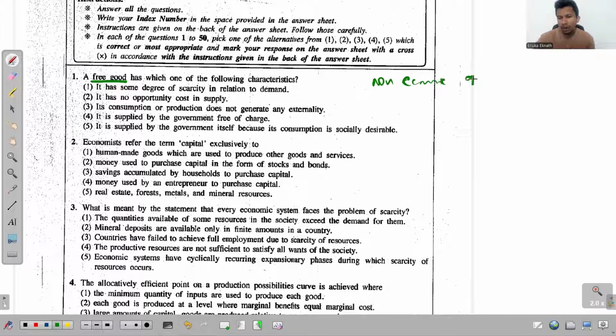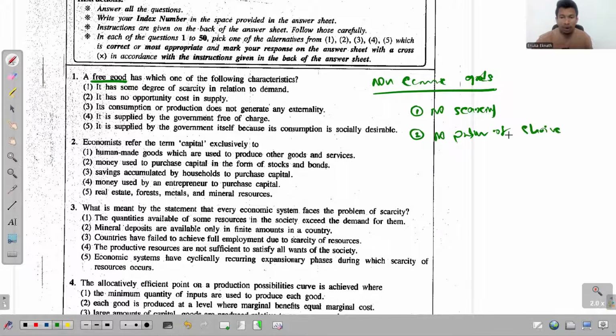non-economic goods? The main quality of non-economic goods is that there's no scarcity related to these goods, right? No scarcity. And as a result of having no scarcity, the problem of choice does not arise. So we can write no problem of choice.